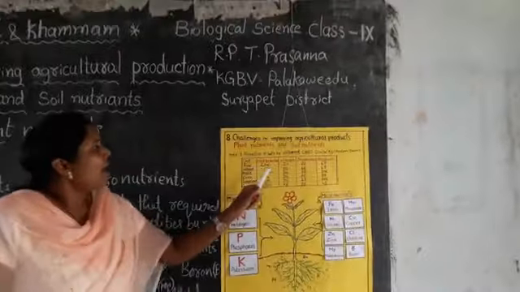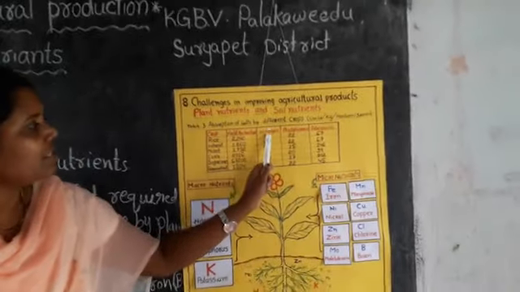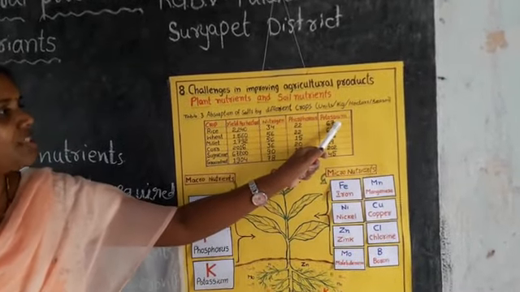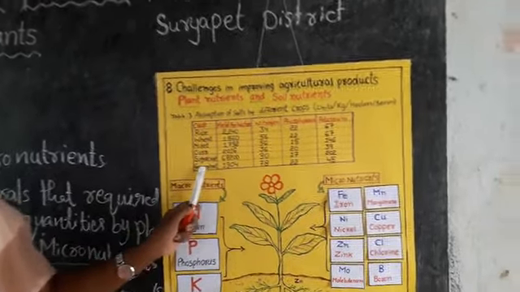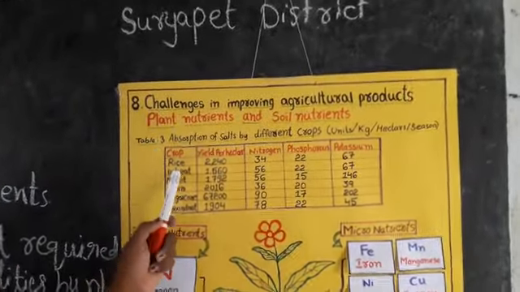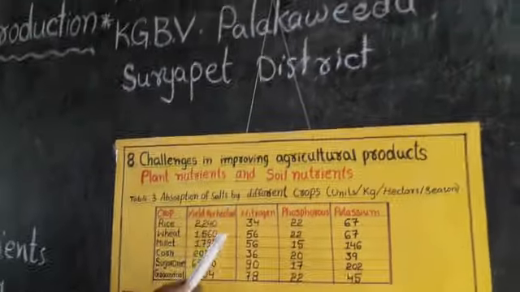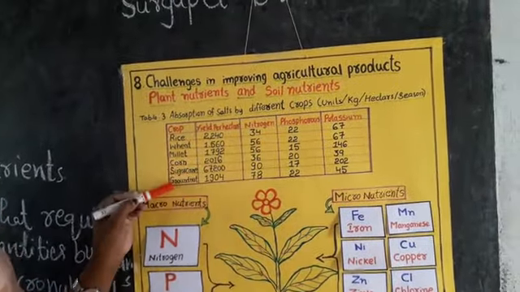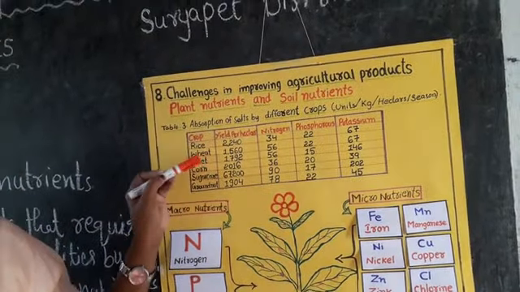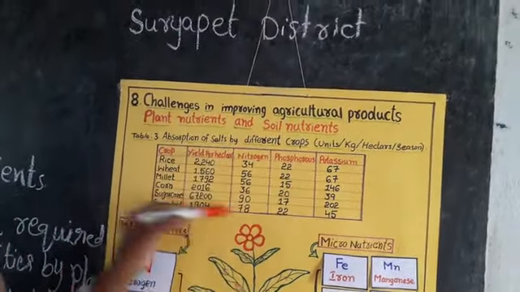It shows the amounts of nitrogen, phosphorus, potassium salts used by different crops. This table shows the amounts of absorption of these nitrogen, phosphorus, potassium salts by different crops. Let us see in the table.